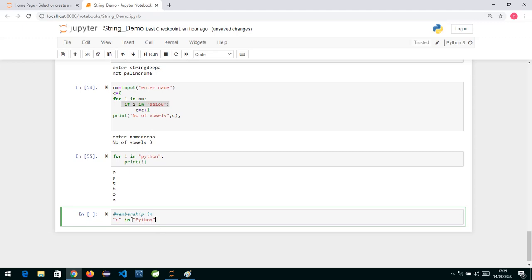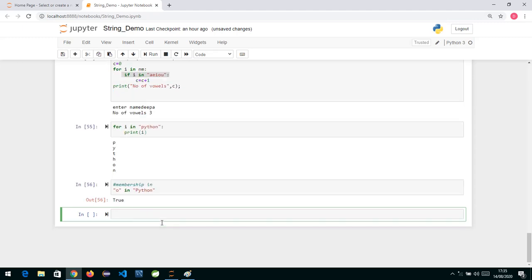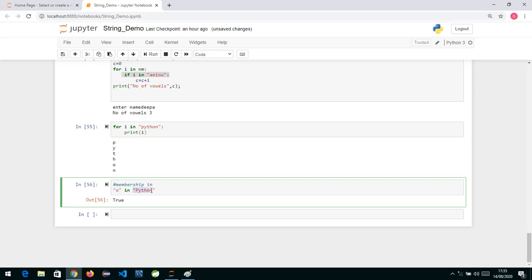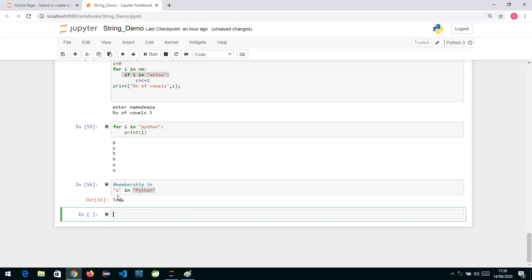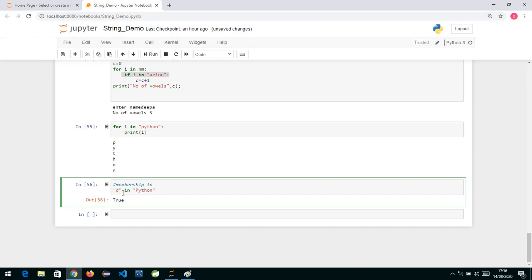If O is present, it will return true, otherwise it will return false. So membership means whether the element we are checking is a member of this string or not. If I write something which is not present instead of O, say D, and check, it will give me false.